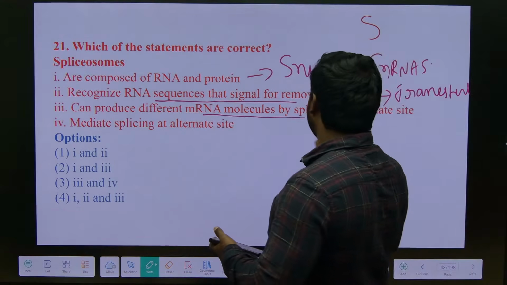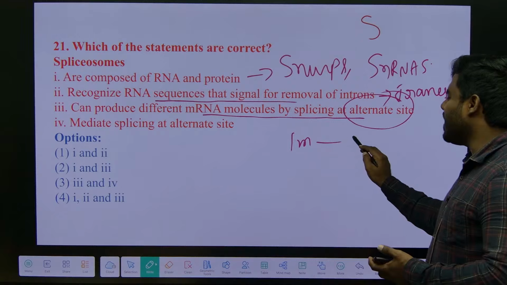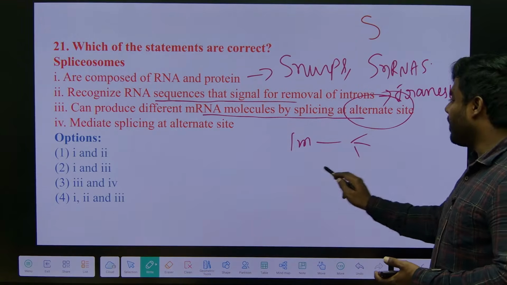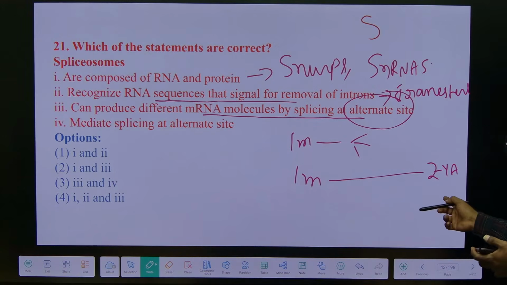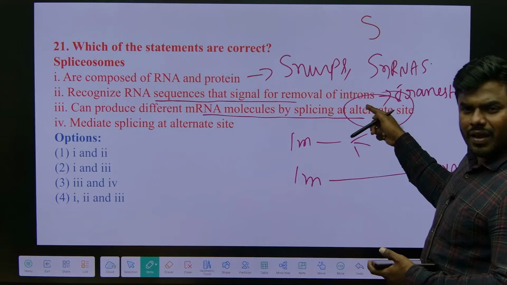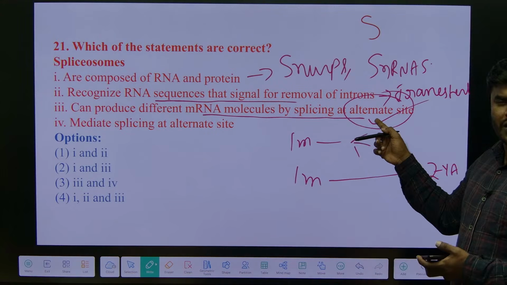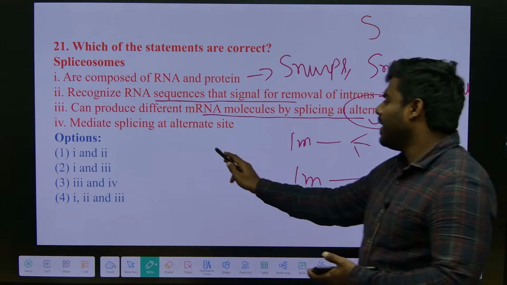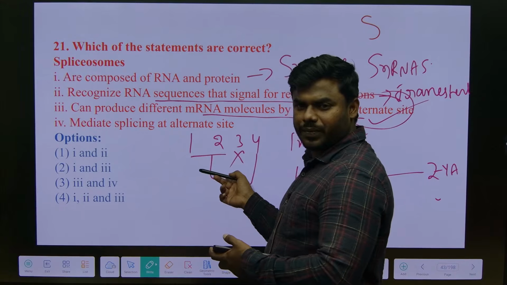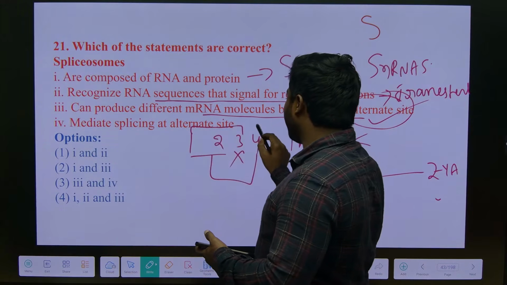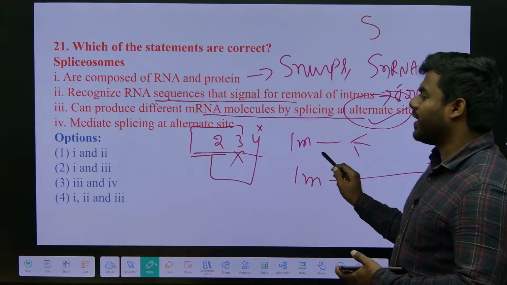And they can produce different mRNA molecules by splicing. What is that splicing called? Alternate splicing. One mRNA, many proteins. Here, one mRNA gives rise to different proteins, like antibodies, right? Which is called alternate splicing. What happens in alternate splicing? Exons are skipped. Exon 1, 2, 3, 4: 1, 2 and 4 will pair, and 3 gets skipped. Sometimes 1, 2, 3 get paired and 4 gets skipped. This is called alternate splicing. So we get different proteins from one single mRNA.